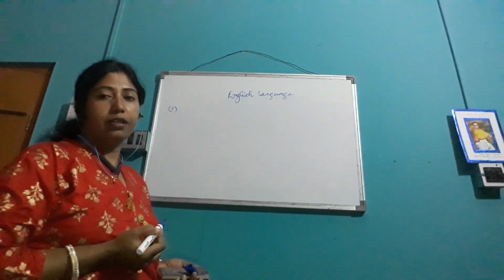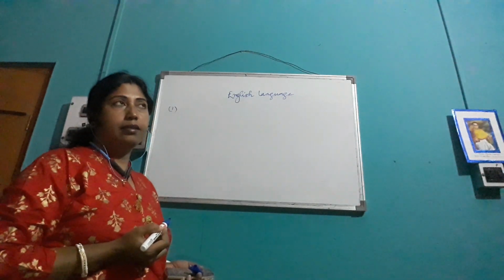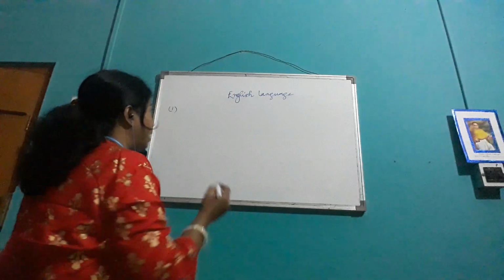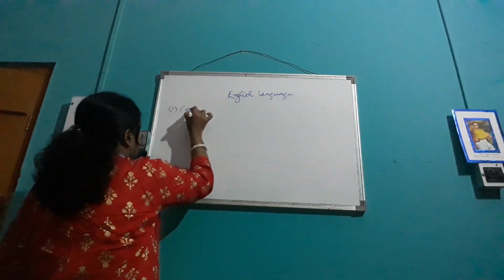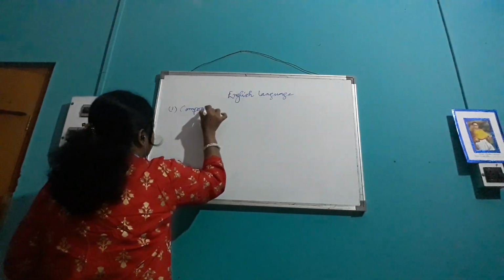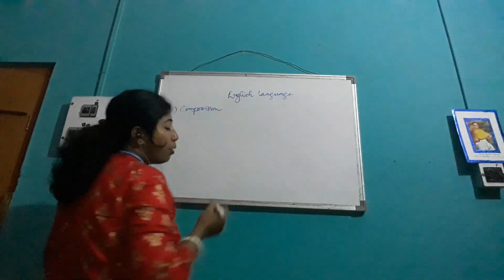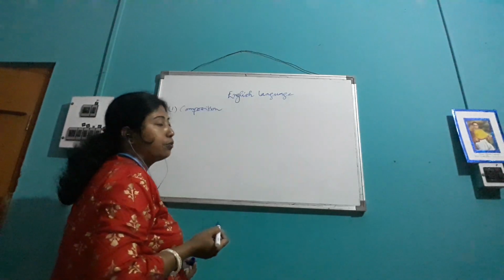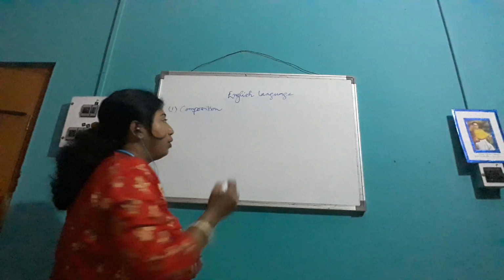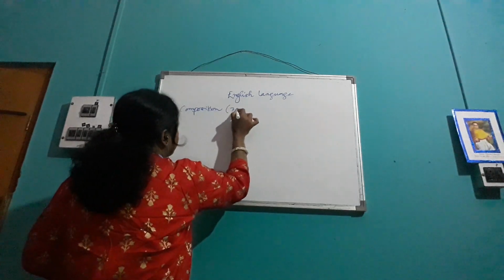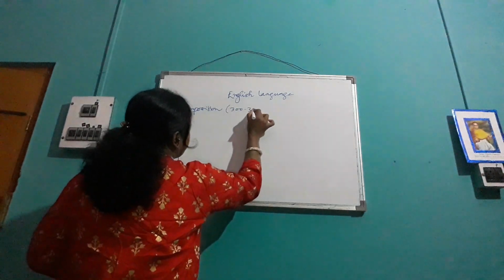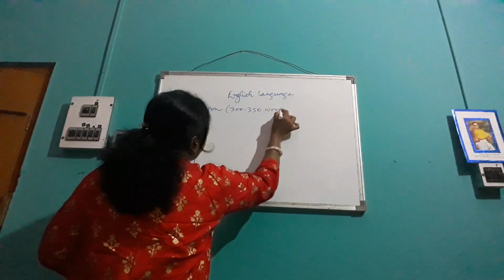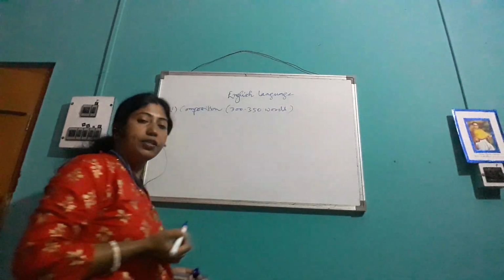The first question, question number 1, is composition. You have to write one essay of 300 to 350 words. Choices will be given.